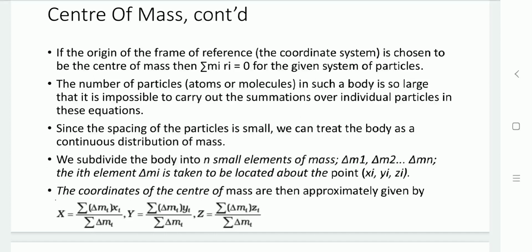For that, the center of mass is x equals the summation of delta mi xi divided by the summation of delta mi, y equals the summation of delta mi yi divided by the summation of delta mi, and z equals the summation of delta mi zi divided by the summation of delta mi.